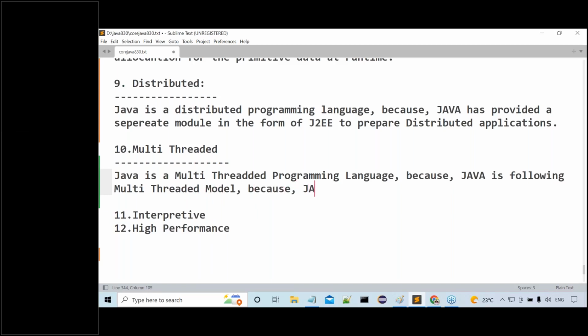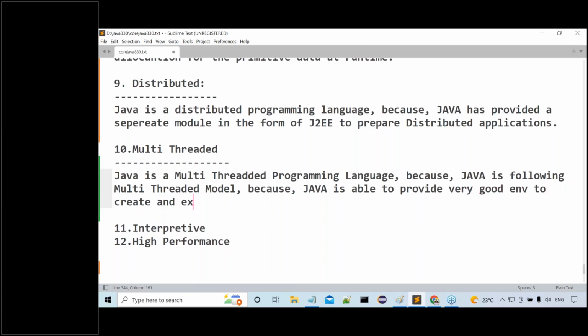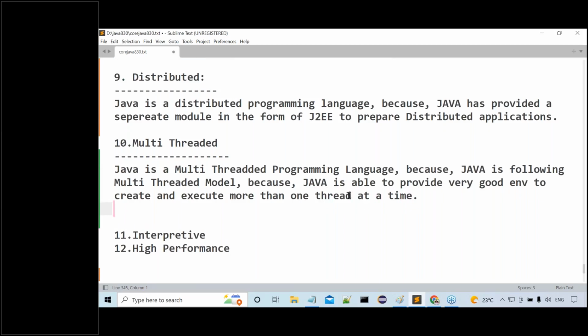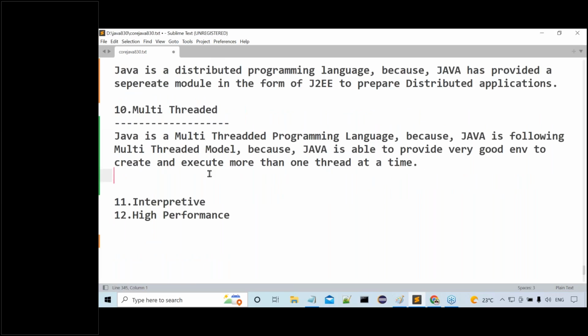Because Java is able to provide a very good environment to create and execute more than one thread at a time. So what are the advantages of multi-threading?